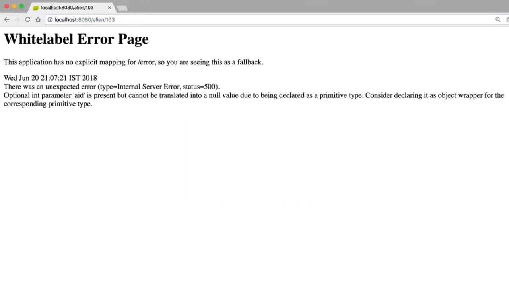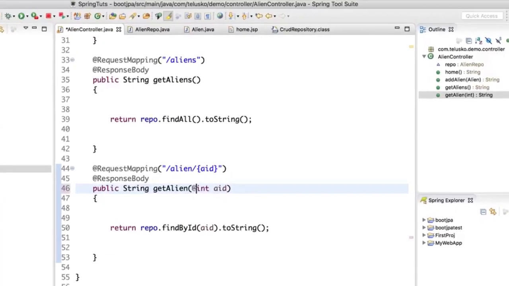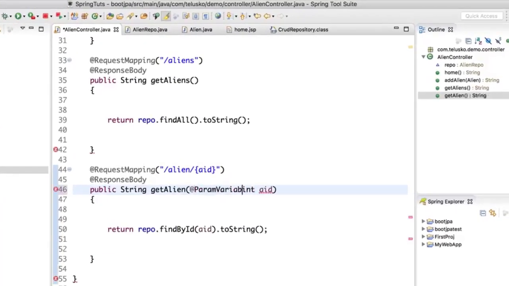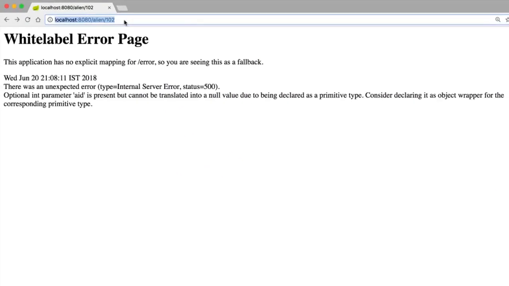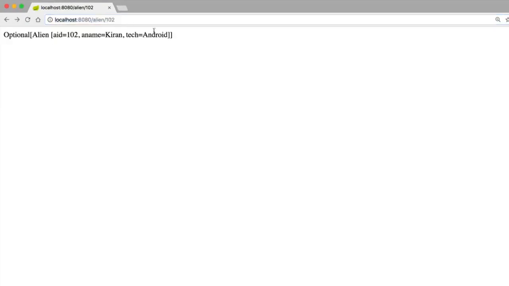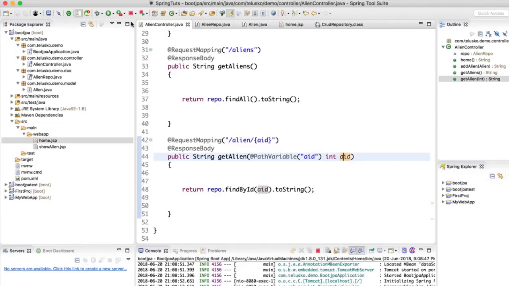Go back to the browser, say enter. There's one more thing here. We need to use an annotation here which is called @PathVariable. So we have to use a path variable, and we have to say aid is equal to aid. So whatever data is coming from here will be assigned here. Now let's verify. If I go back to the browser, say enter, oh, it's working. Can you see that? When you say 102, it's working. 103 is working. If I say 104, it's working, right? So it is working for all the values.